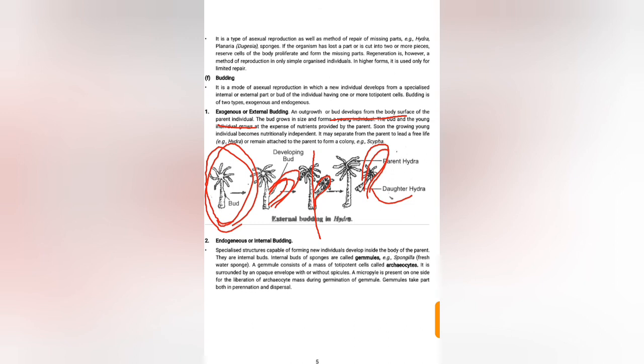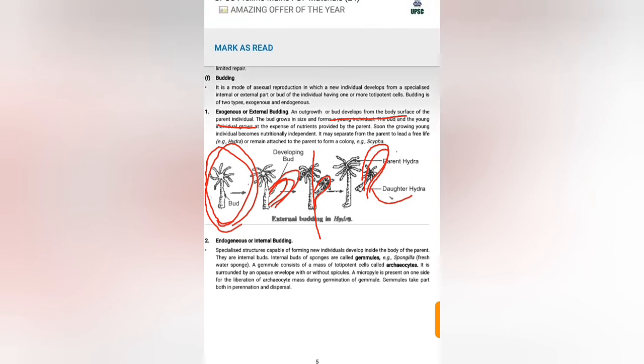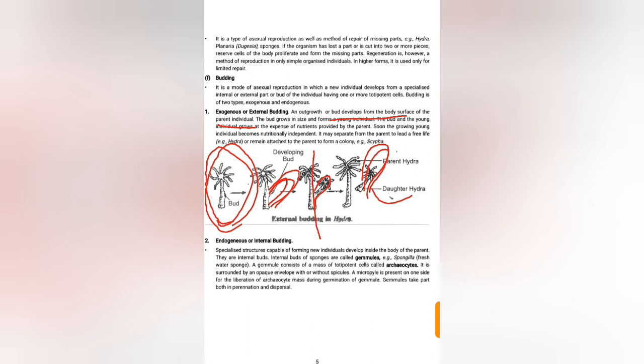Next is internal budding, in which a new individual develops inside the body of the parent. Internal buds of sponges are called gemmules. This is an important short type, for example it occurs in Spongilla, which is a freshwater sponge.